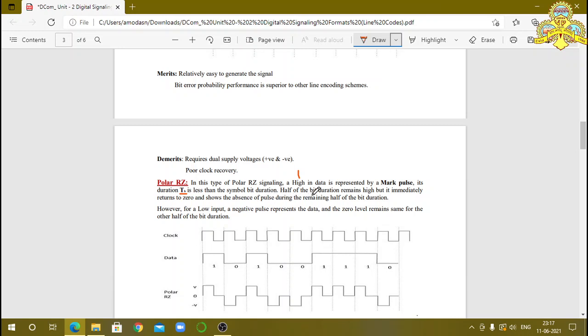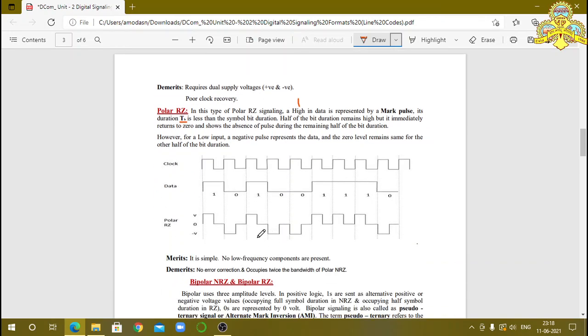During the remaining half of the bit duration, you observe this. Bit 1 is indicated by positive voltage and bit 0 is indicated by negative voltage.